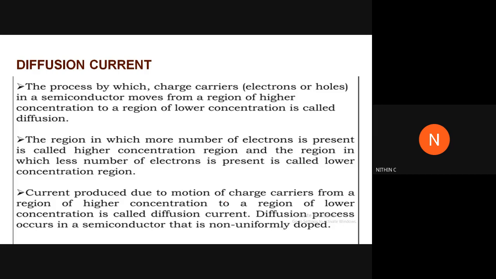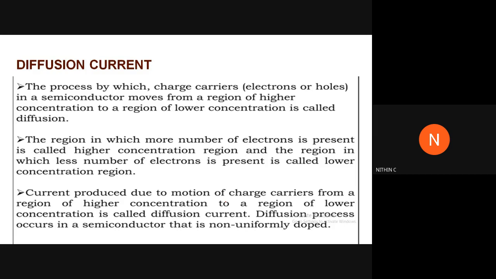When they move, they will have a velocity, and the average velocity an electron or hole achieve due to the applied electric field is called the drift velocity. There will be a current due to this drift velocity. Jn is equal to n q mu n E, and Jp is equal to p q mu p E. The sum of these two values gives the total drift current density.